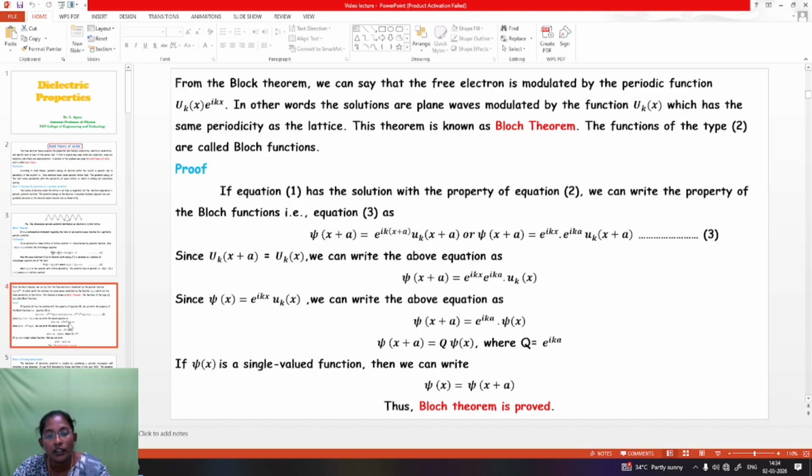So finally psi of x plus a equals capital Q, which we can substitute as e^(ika) psi of x. If psi of x is a single valued function, then we can write psi of x equal to psi of x plus a. Thus the Bloch theorem is proved.